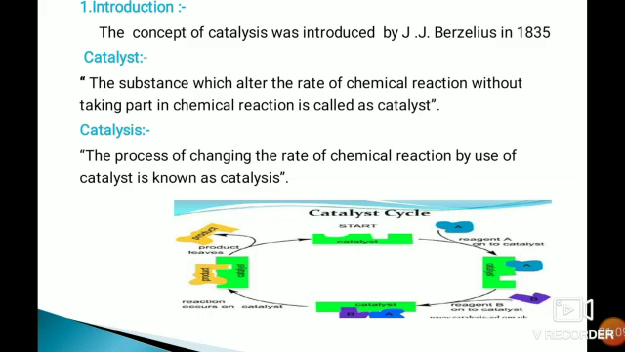Catalysis. The process of changing the rate of a chemical reaction by use of a catalyst is known as catalysis. Means in a chemical reaction, when a catalyst is added to the reactants, then the rate of reaction is changed, that is, increased or decreased. This whole process is known as catalysis.